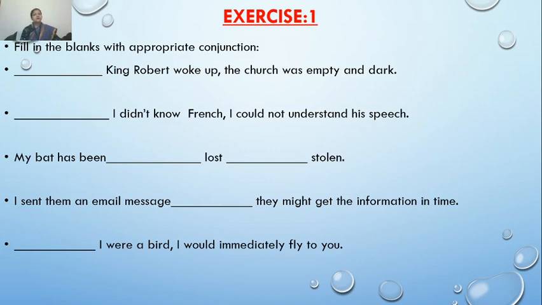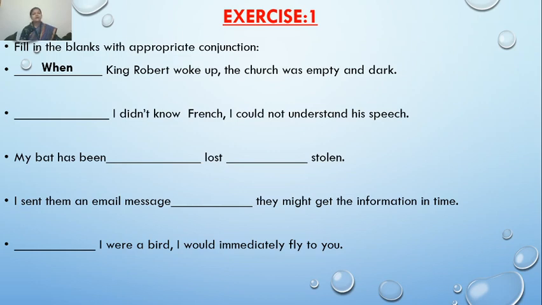The church was empty and dark. Just sense which word can make complete sense or can join both the sentences. That could be when. When King George woke up, the church was empty and dark.